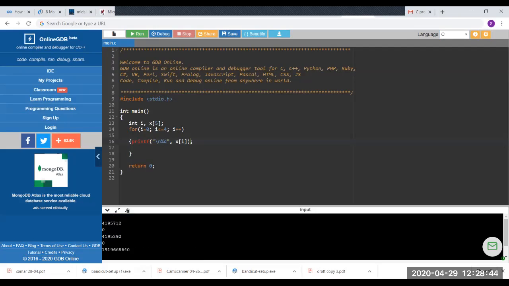Why? Because this array X, we did not initialize. So there are some random values, which we call garbage values. Any value can be 0, can be 1, can be 4,000, 5 lakhs, whatever. It can be any garbage value.